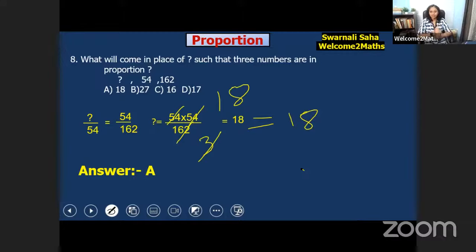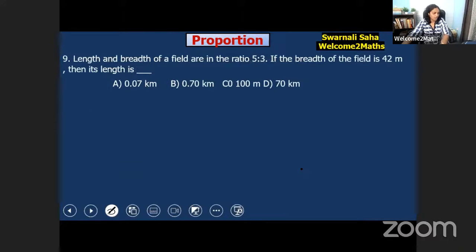So let's move on. Hope you understood. Now let's solve one more question. Question number 9. Now try to solve this. Length and breadth of a field are in the ratio 5:3. If the breadth of the field is 42 meter, then what would its length be?